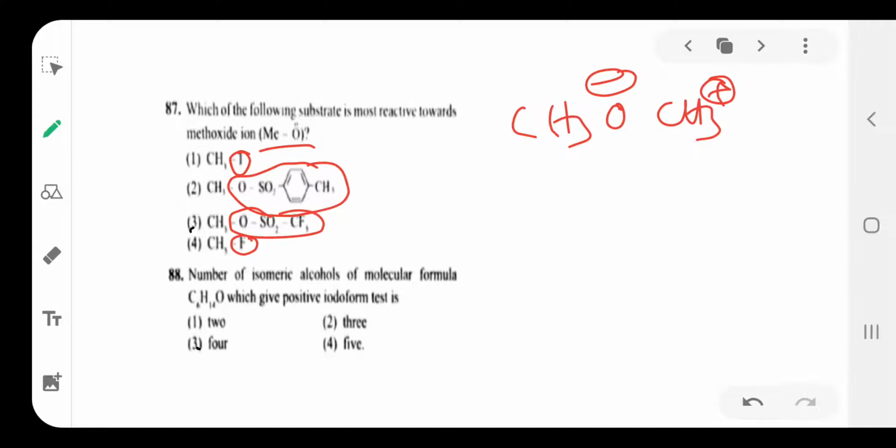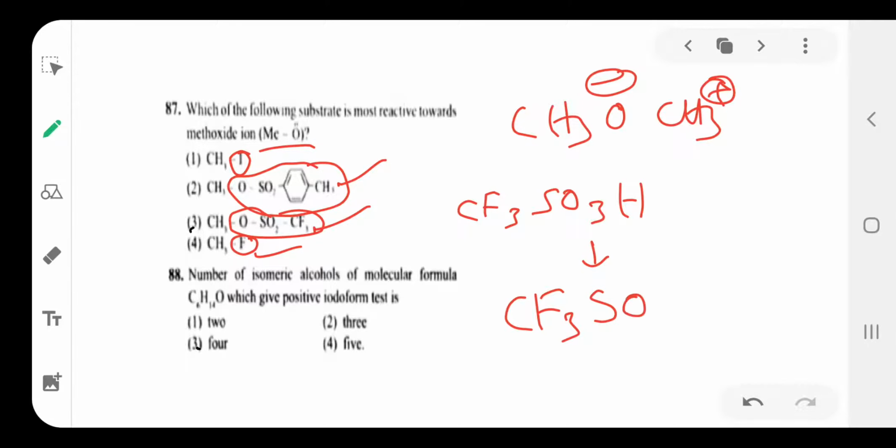Here iodine is a good leaving group, here this one is a leaving group, here also, here also. But among these four leaving groups, which one is the best leaving group? A weak base is a good leaving group. Here CF3SO3H is there, so it is a strong acid. It gives a weak base, so it is a good leaving group.